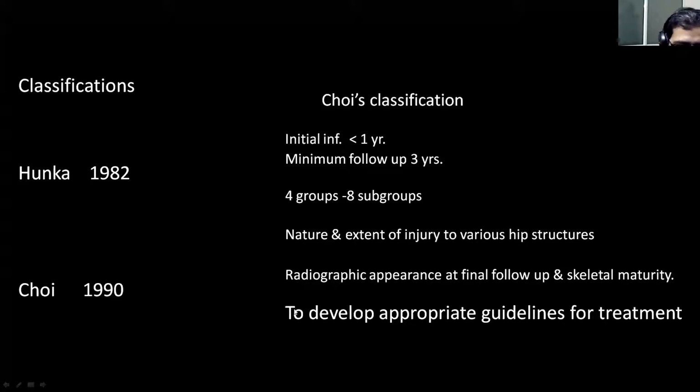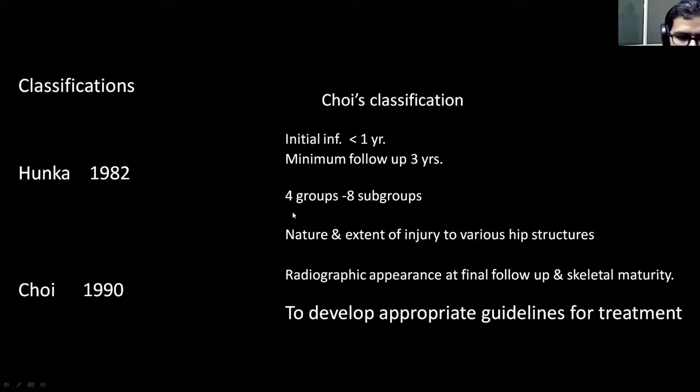I have written down the salient features of this classification. The first salient feature is that Choi classified these sequelae when the disease process occurs in early infancy, that is, in less than 1 year of age. Remember this? According to Choi, the classification was based upon when the initial infection occurs in less than 1 year of age. He told that a minimum follow-up of 3 years is required to classify these sequelae.